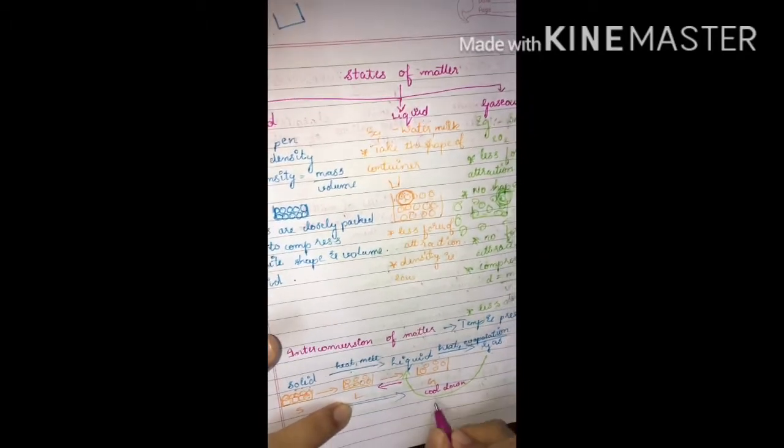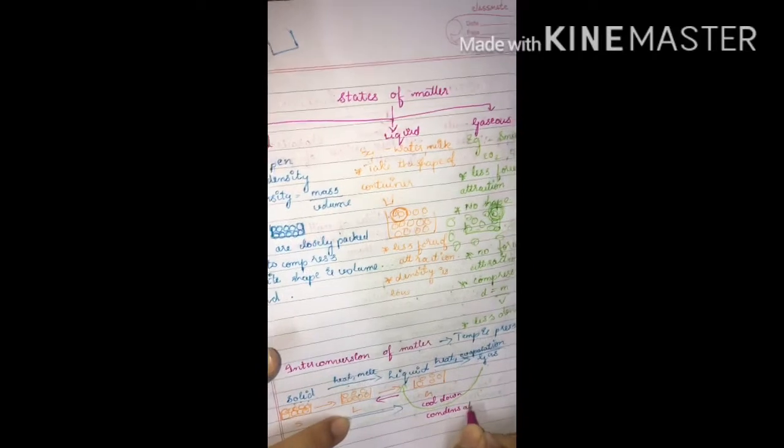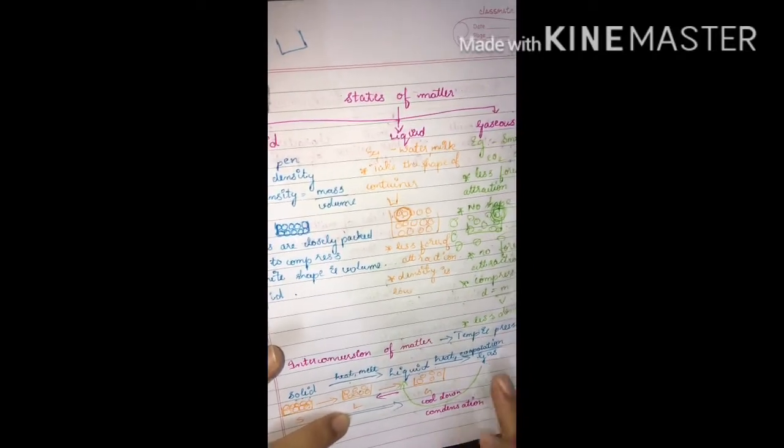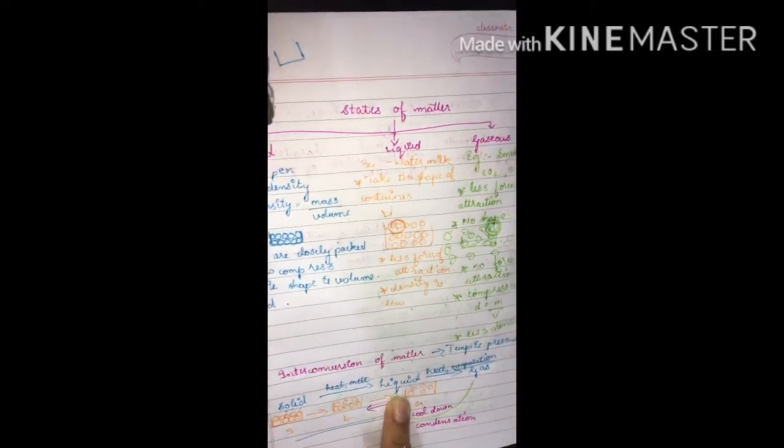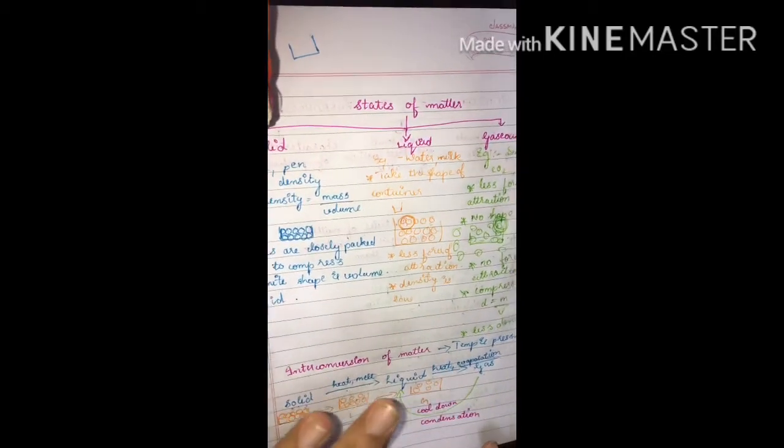This process is known as condensation. That is, the conversion of gas to liquid is known as condensation, and here the temperature is decreased.